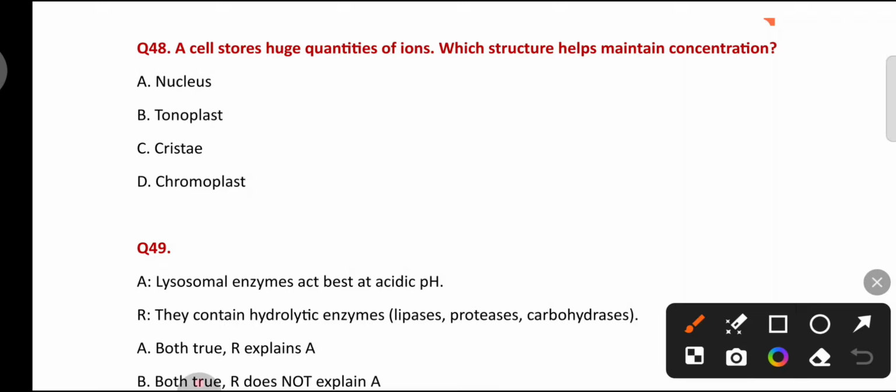A cell stores huge quantities of ions, whose structure helps maintain concentration? Nucleus, tonoplast, crista, chromoplast. Tonoplast, which is the covering of the cell vacuole, this structure helps maintain concentration.